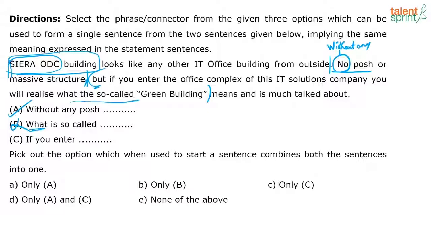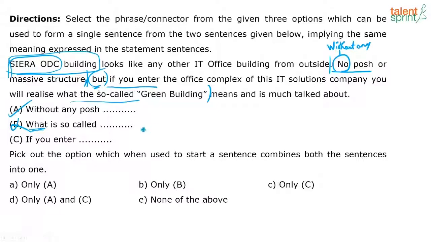Option C, if you enter, where is that? The next context after the antonym hint word but, right? Let's see. If you enter the office complex of IT solutions company, and then what we can do is, I need to bring in the subject, right?